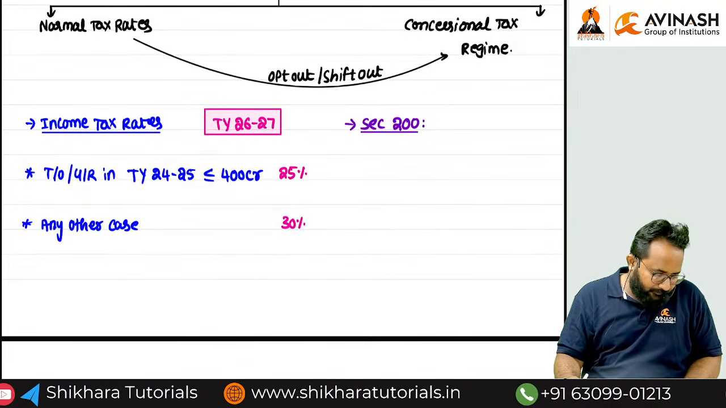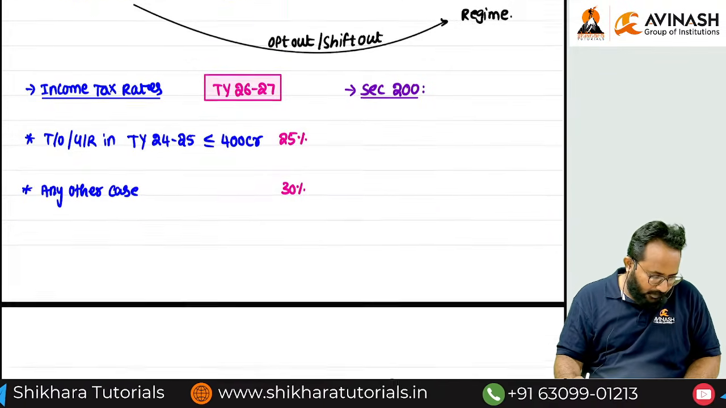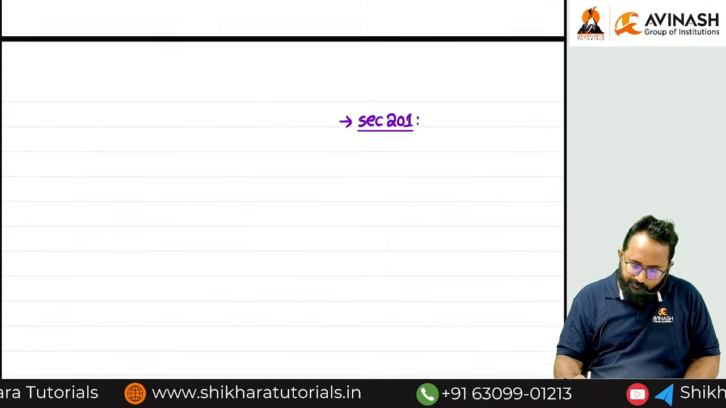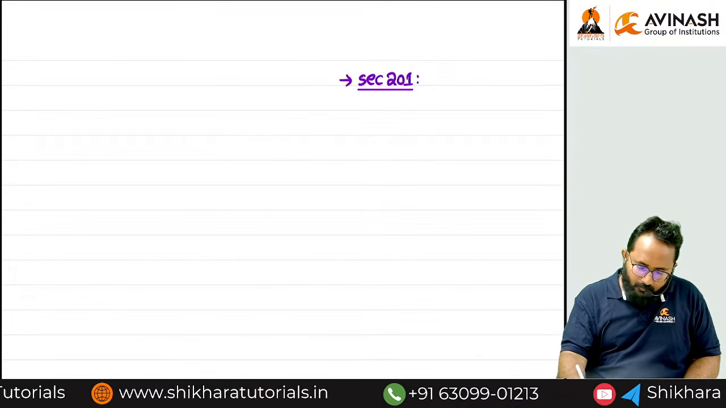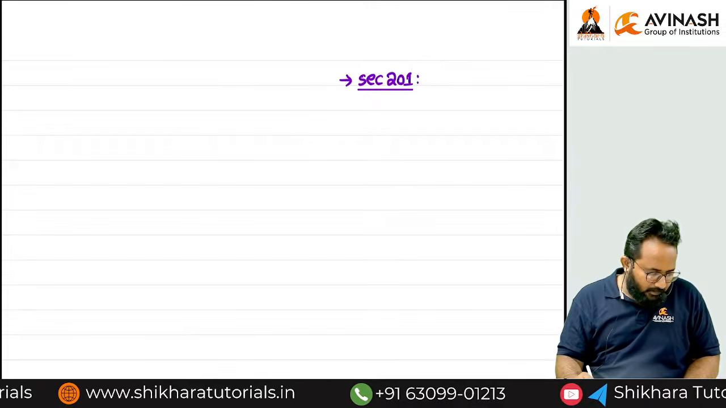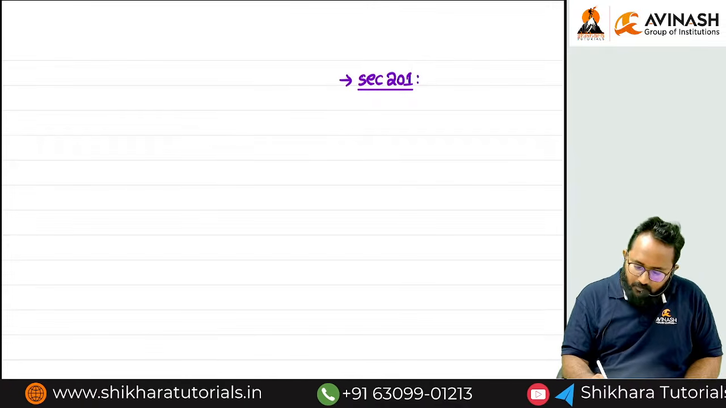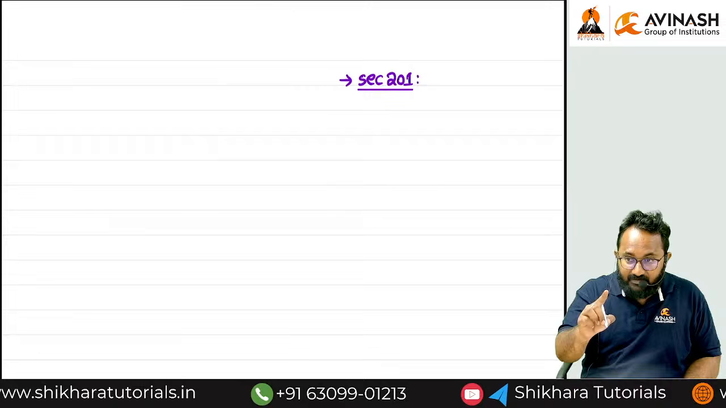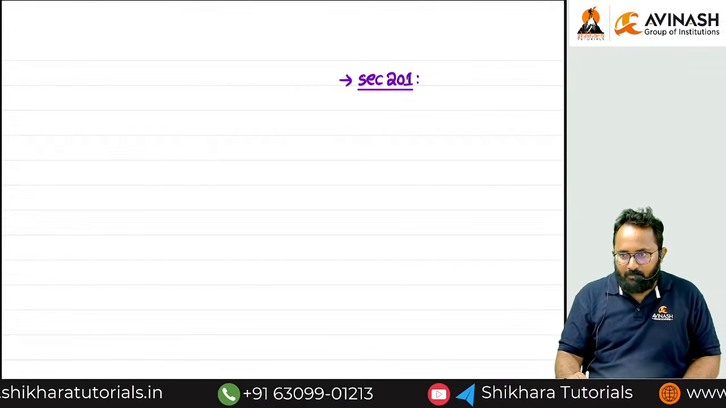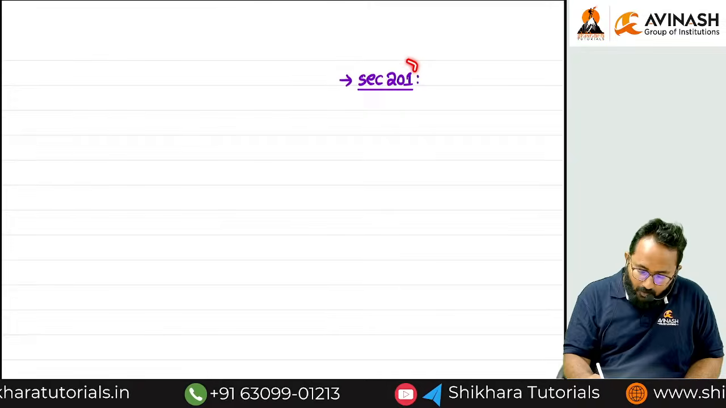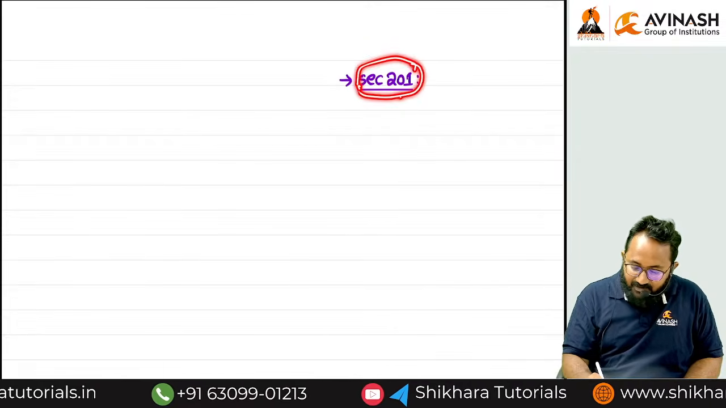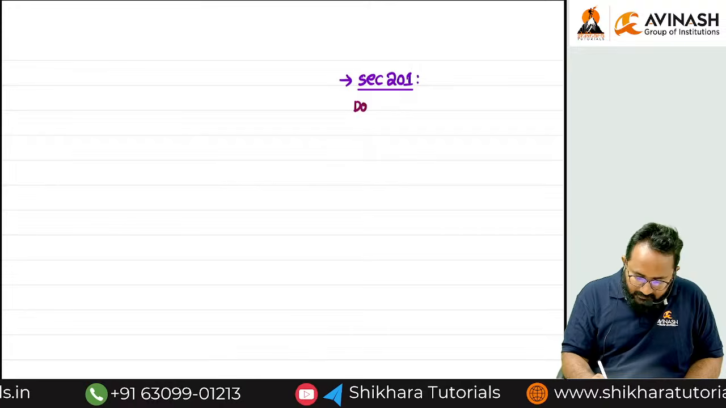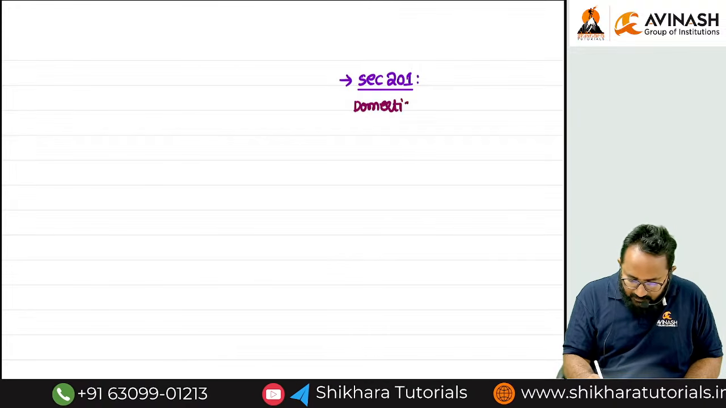Shall we? 201. Tell me. 201 is for whom? Clearly they have given that; that is nothing but what? Domestic company engaged in manufacturing. Sir, in order to follow the concessional rates given in 201, which companies can follow? Domestic manufacturing company.